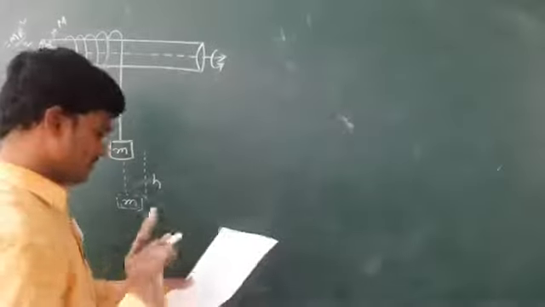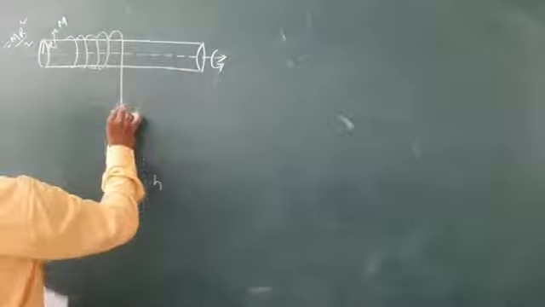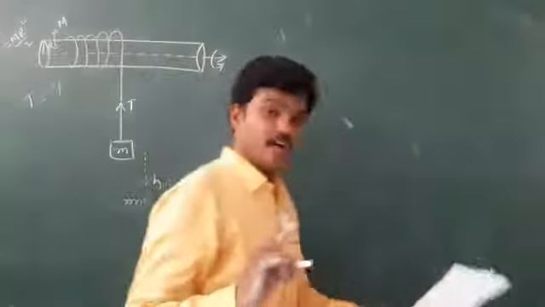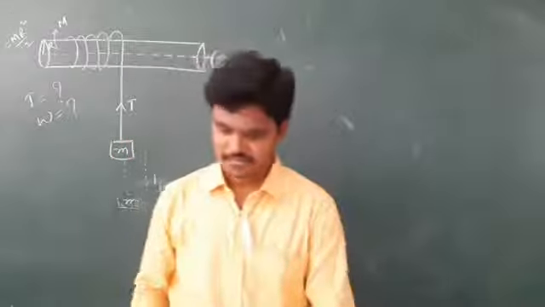Now see the target. Target is we have to find the tension in the string. So the first one is tension in the string, and angular speed, which means omega. So the target is tension and angular speed. Of course, we can find the linear speed of this block also.